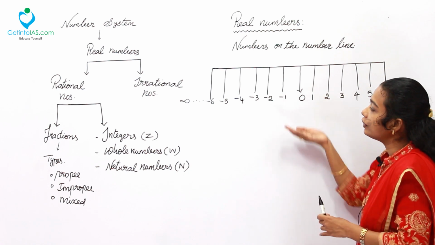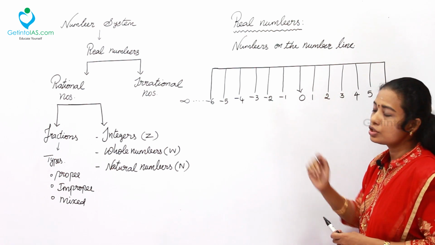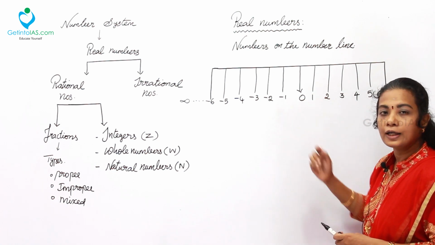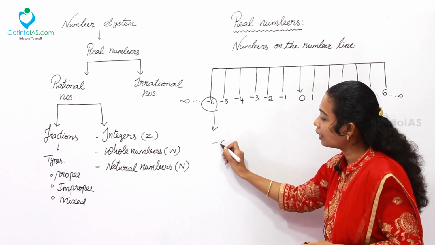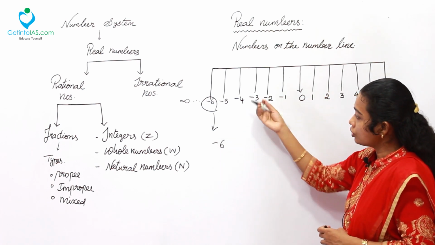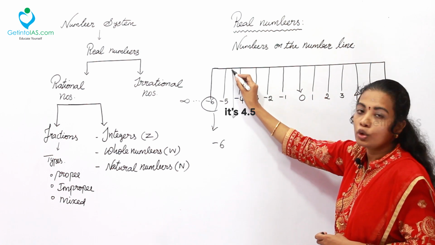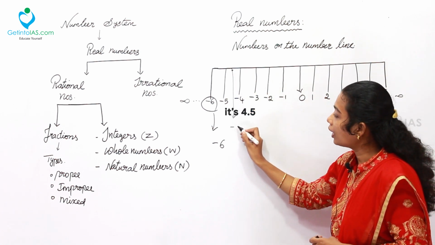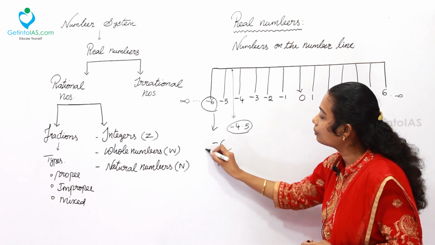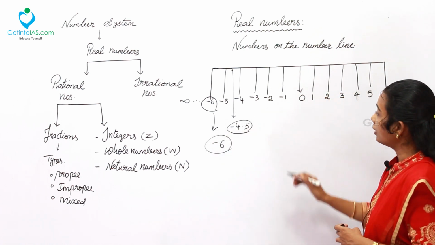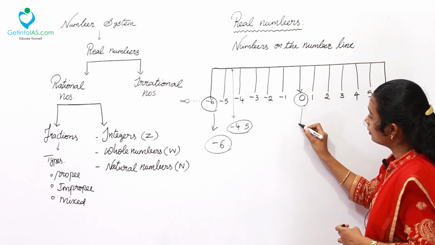Here I have taken one part of the number line. From this, you can choose any number at random. First, I am choosing the number -6. Yes, -6 I have taken. Choose any other number here. Between -5 and -4, there is -5.5. I have taken that number. Okay, fine. Then, I can choose 0. Yes, 0.